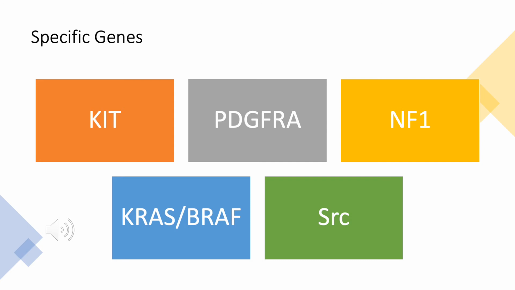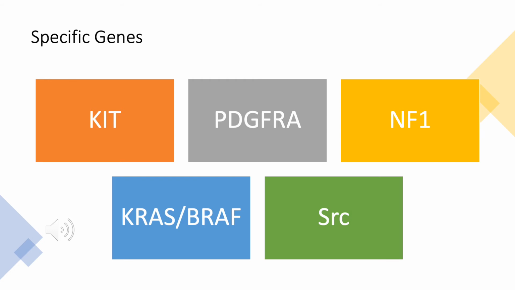The SRC gene is a non-receptor protein, part of the tyrosine kinase family, and it's involved in controlling cellular processes like proliferation and differentiation. And a small study was done where GISTs have increased SRC, but unlike in other tumors, SRC may be associated with longer survival.